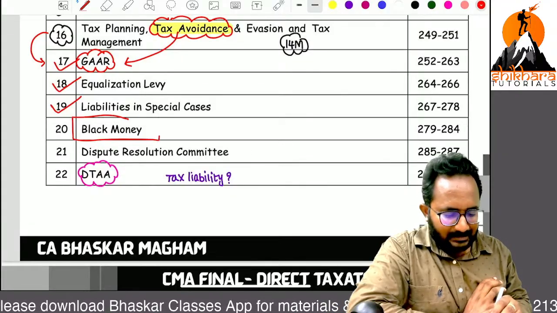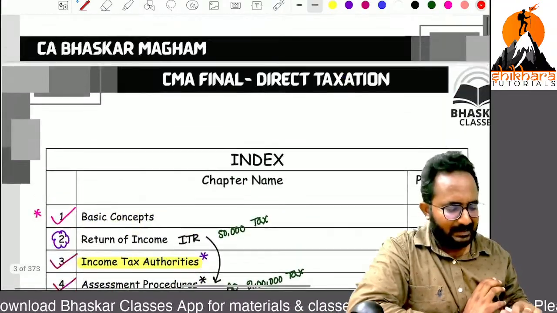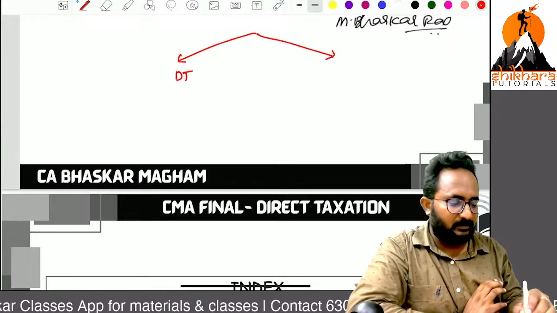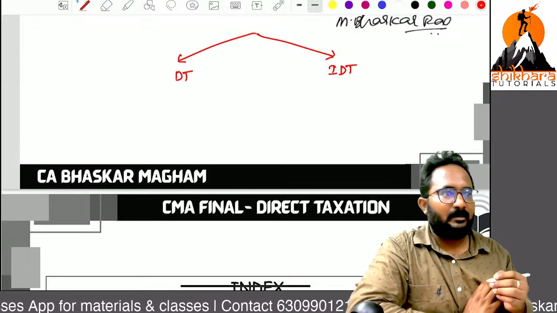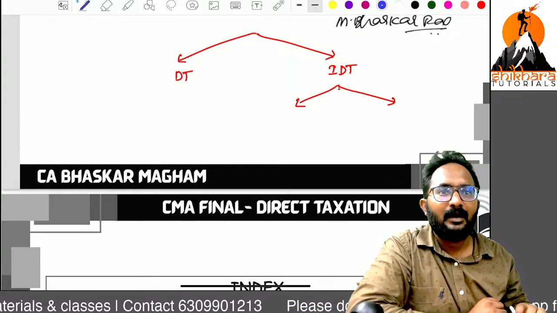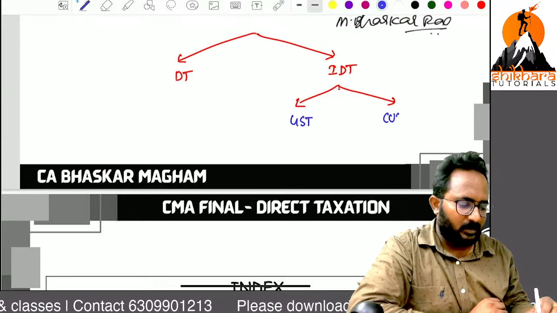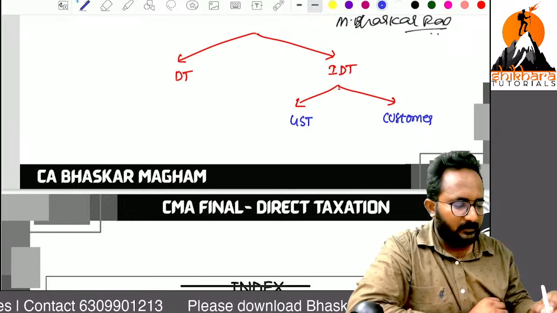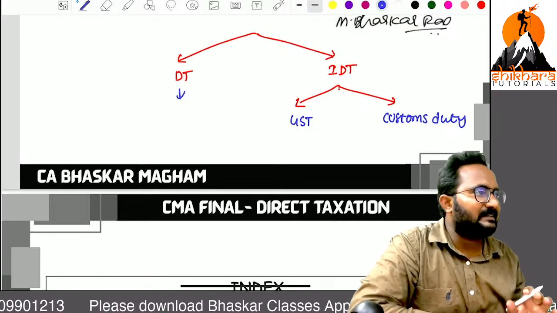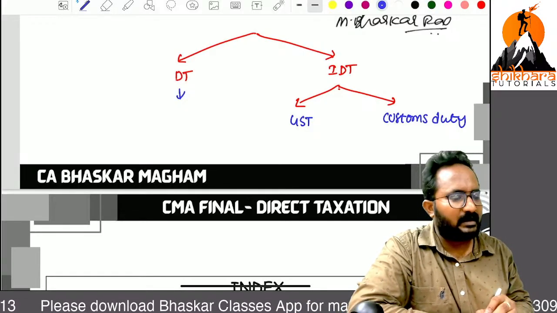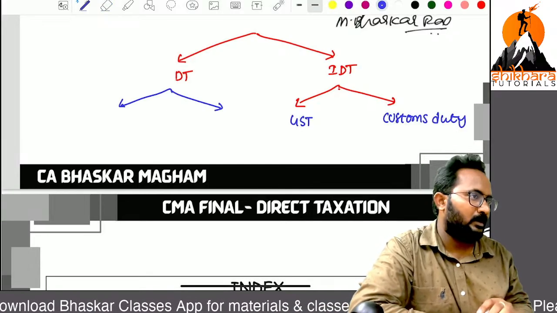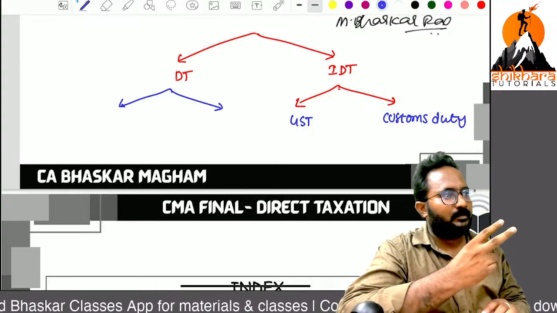Next, one act we have, sir, direct tax and indirect tax introduction, you know already. We have 2 types of taxes. Direct tax and indirect tax. Super. If I am asking for examples of indirect taxes, you can say 2 things. What are the 2 things? Super. GST. Can I get examples for direct tax? You can say only income tax. Previously we had a wealth tax, that is now abolished. But now onwards, we have to remember we have 2 types of direct taxes.